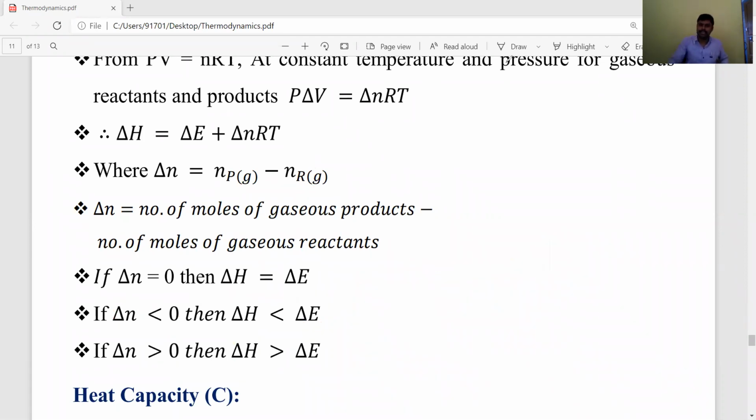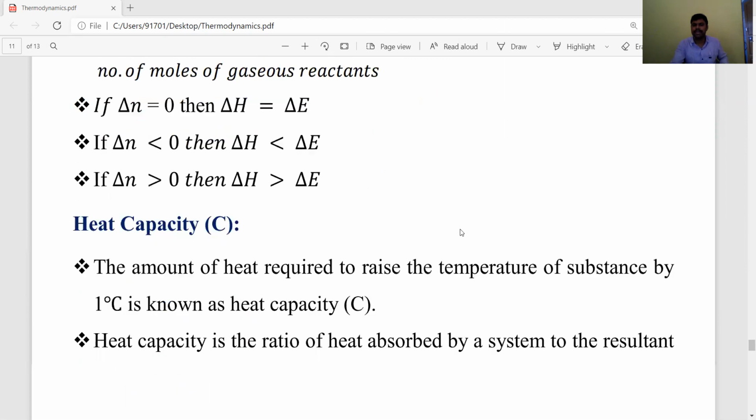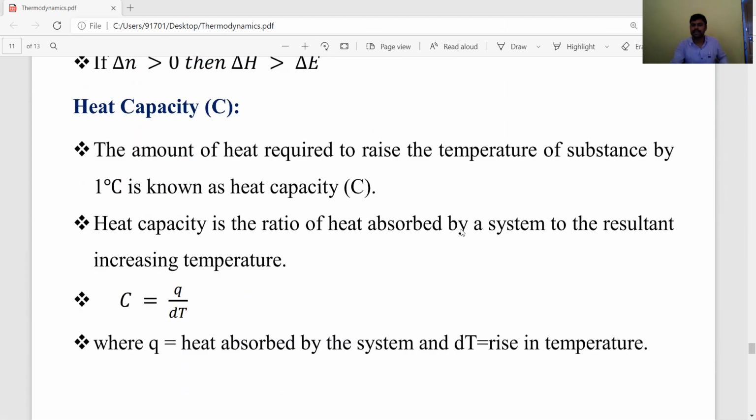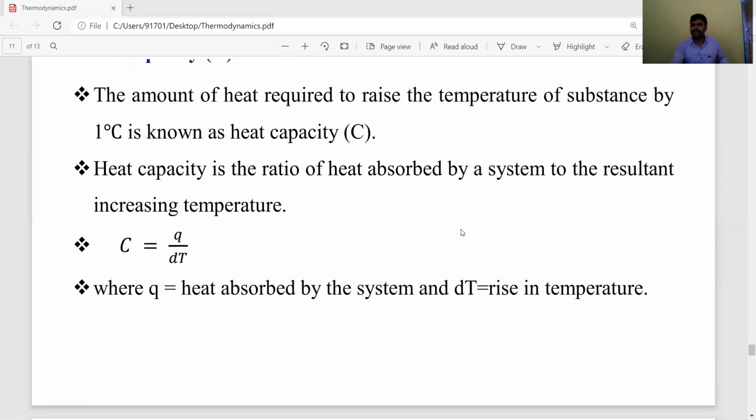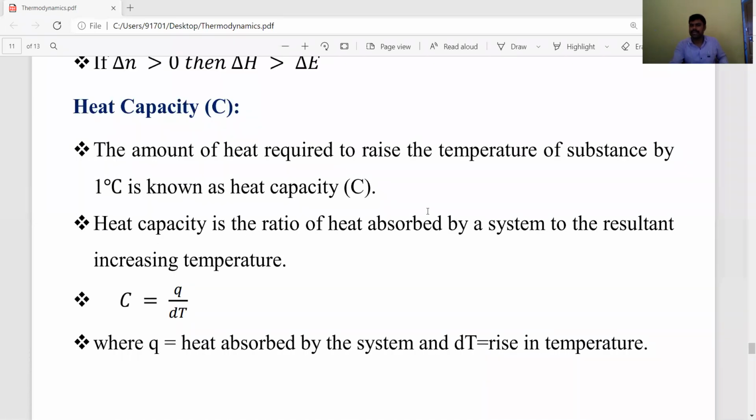Okay students, let's listen. The next concept is heat capacity. What is heat capacity and how many types of heat capacities are there? There are two types, and we need to discuss the relation between heat capacity at constant volume and heat capacity at constant pressure, which is also very important. Heat capacity is represented by C. Its definition is the amount of heat required to raise the temperature of a substance. Heat is nothing but Q. How much heat is required to raise the temperature of the substance?